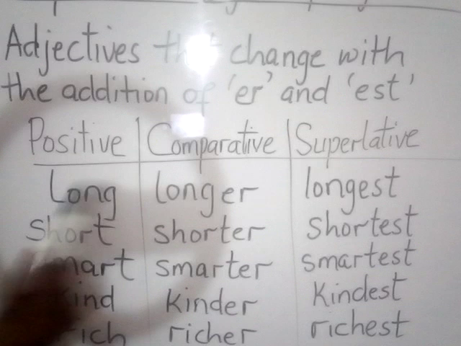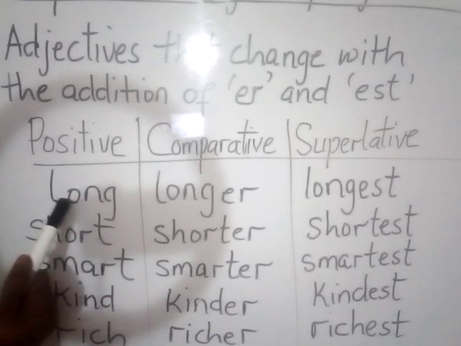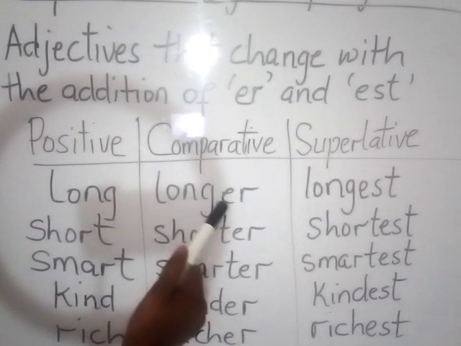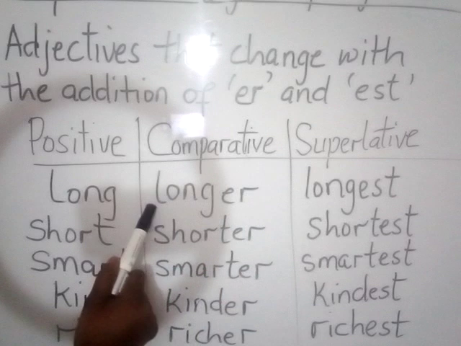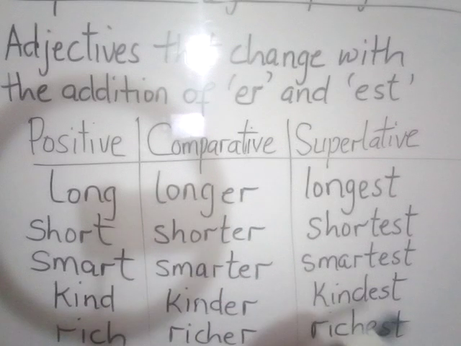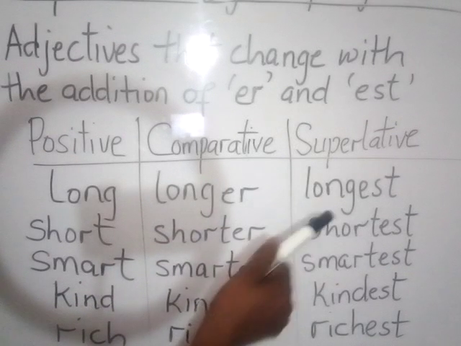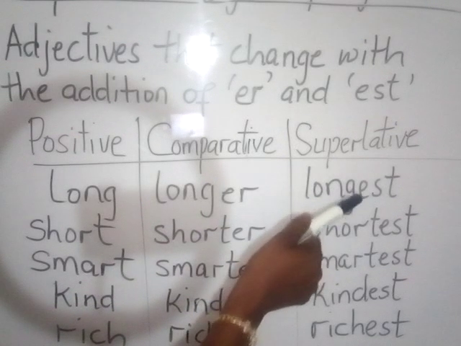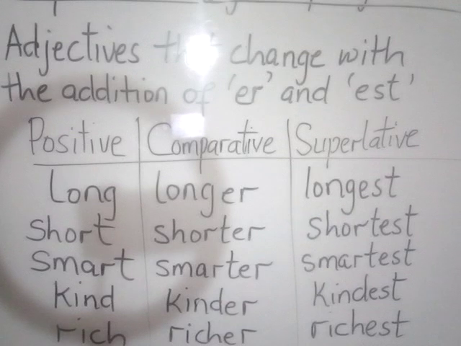Now, you say a pencil is long. But if you have 2 pencils, you say this pencil is longer than the other one. Then to use the superlative form, it has to be 3 or more pencils.